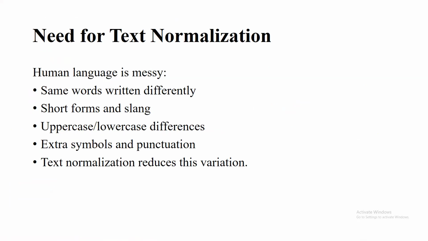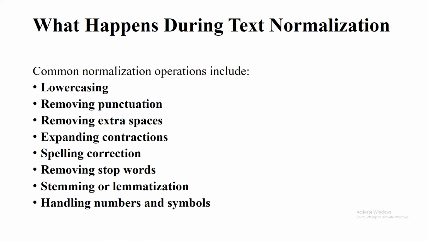So what is the need for normalization? Human language is always messy, like colloquial language, which consists of the same words written differently, short forms as per the need of a user, and slang depending upon the user. Text may be in uppercase or lowercase, so there are differences. Extra symbols and punctuation are also there. Text normalization reduces this variation.